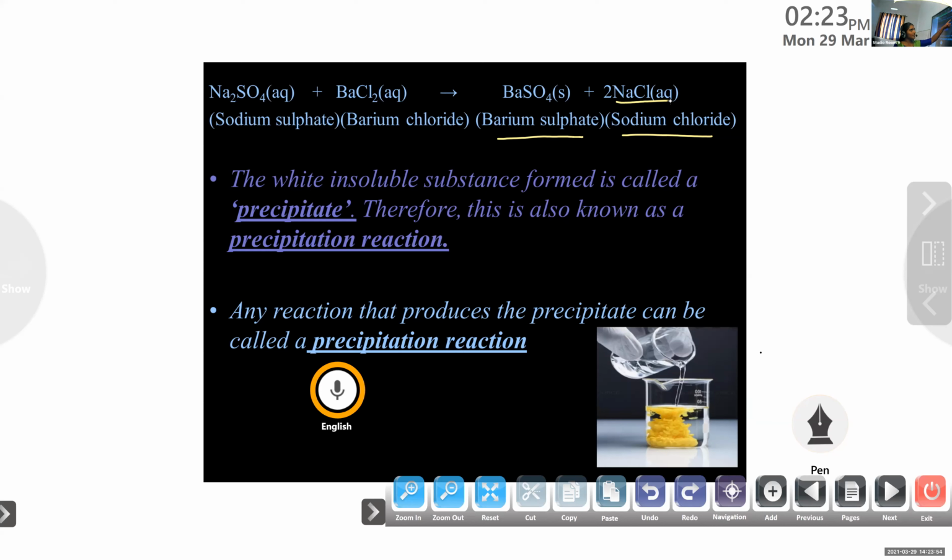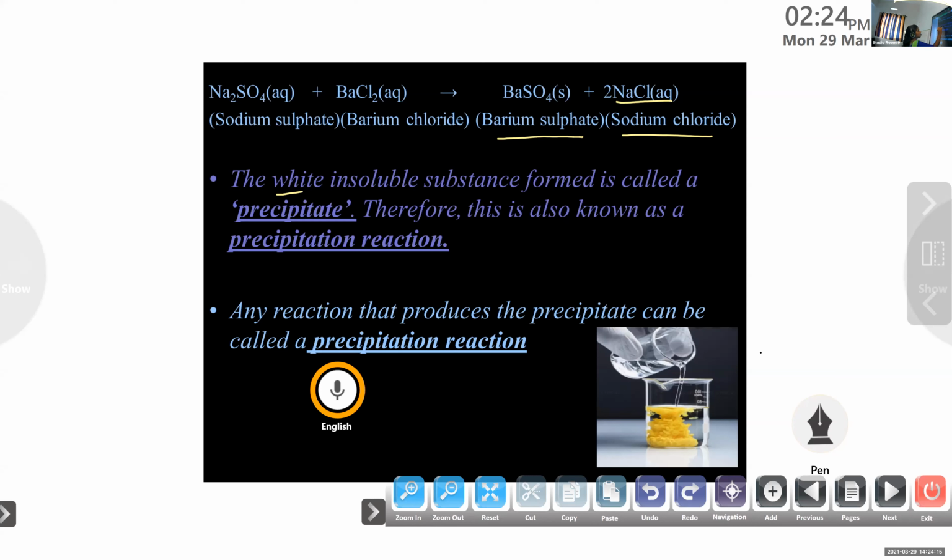Sodium chloride is always dissolved in water. You can see it is aqueous, AQ. AQ means aqueous, that is soluble in water. So sodium chloride is dissolved in water, and the remaining barium sulfate remains as a precipitate.